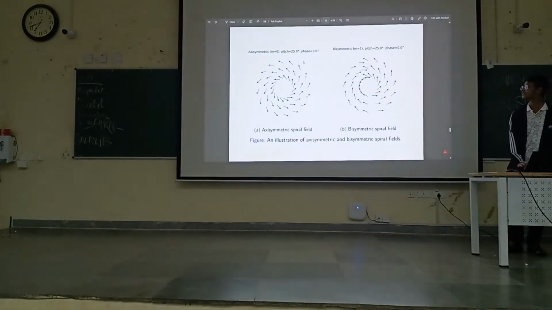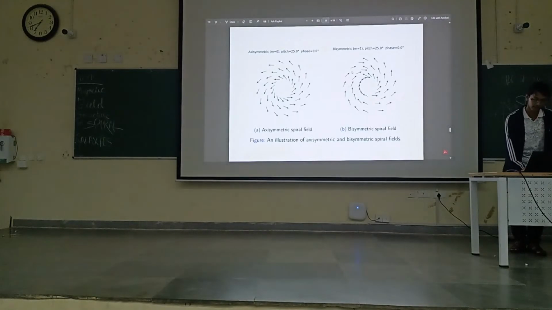So basically, on the right side of this galaxy, you see that the field is going in the anti-clockwise direction. However, on the left side, it's going in the clockwise direction. So the magnetic field has flipped its direction. In half of the galaxy it's pointing in one direction, and in the other half it has flipped. So that is how the axisymmetric and the bisymmetric fields are different.